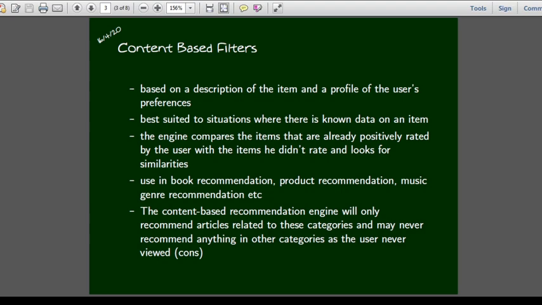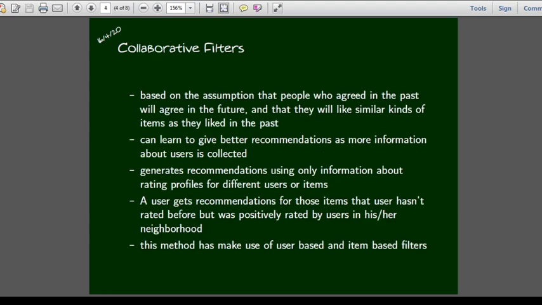So we are going to see the second type of filters, that is collaborative filters. As its name suggests, here filtering happens in collaboration, that means user collaboration. These filters are based on the assumption that people who agreed in the past will agree in the future, and that they will like similar kinds of items as they liked in the past. That is the basic assumption. It can learn to give better recommendations as more information about users is collected. So if it contains a neighborhood of more users, it will give better recommendations.